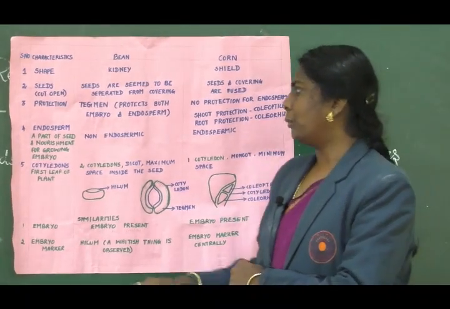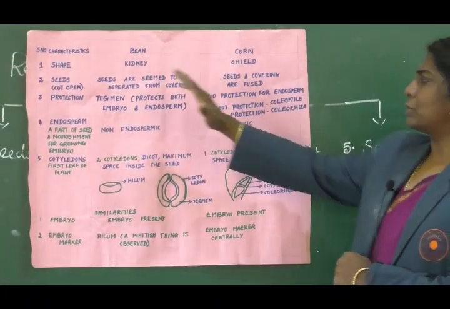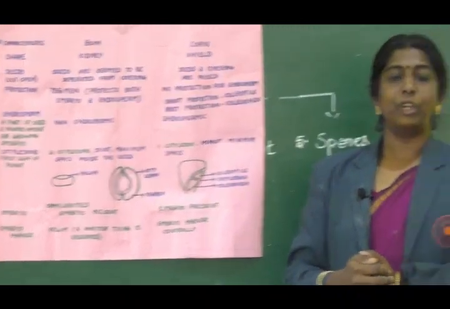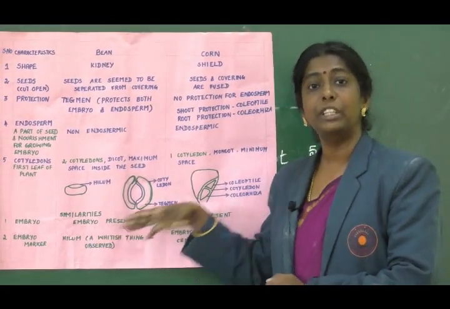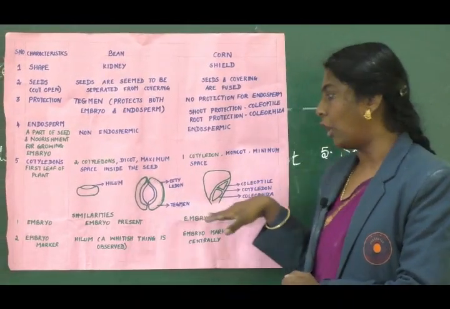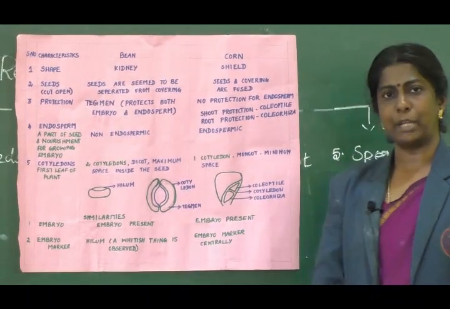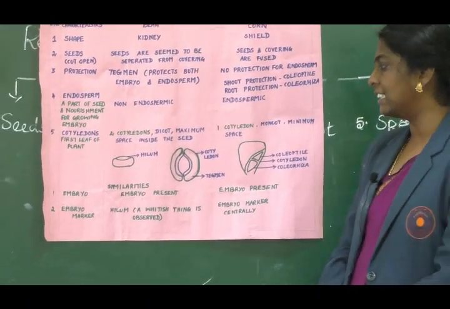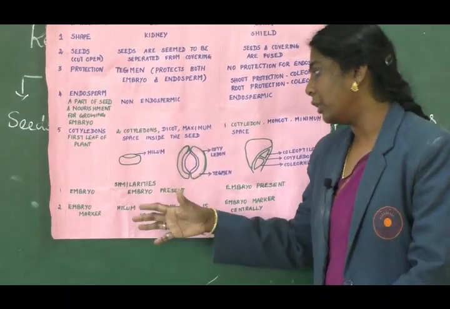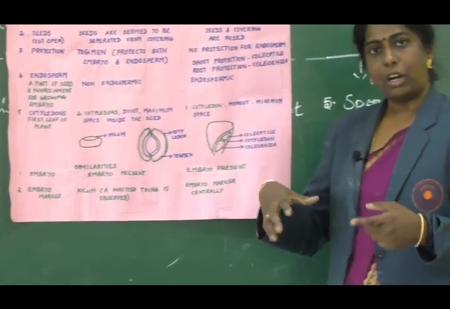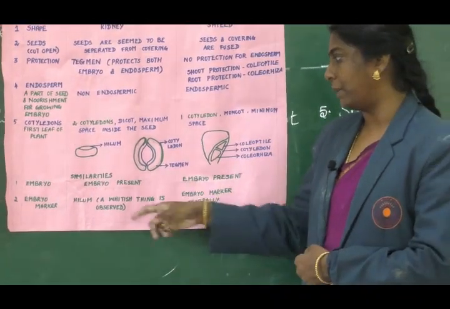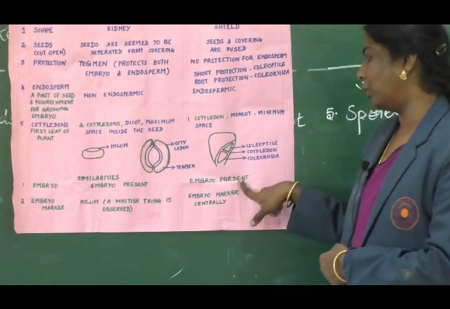Okay. These are the differences between kidney bean and corn. Next we are going to look at the similarities between these two seeds, kidney bean and corn. Both seeds have an embryo. If seeds have an embryo, of course plantlets can grow from there, is it not? So embryo is present in both the seeds.